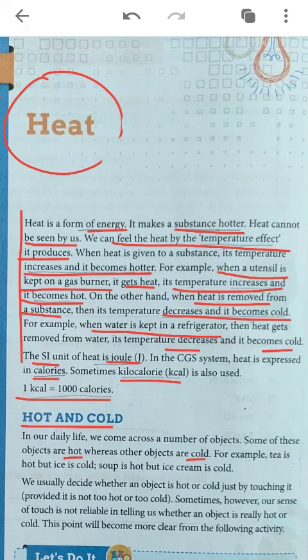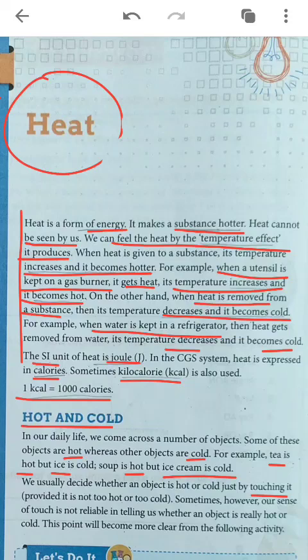In our daily life we use so many objects, and we have felt that some objects are hot and some objects are cold. For example, tea is hot but ice is cold, soup is hot but ice cream is cold. These are the concepts of hot and cold. Why do hot and cold occur? We usually decide whether an object is hot or cold just by touching it. We cannot see and tell whether an object is hot or cold, but we can feel the heat.